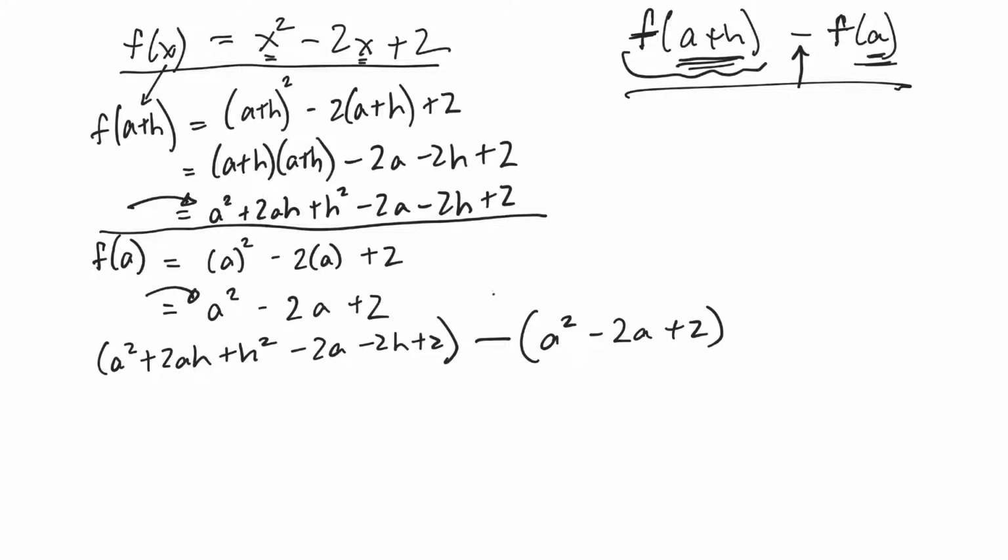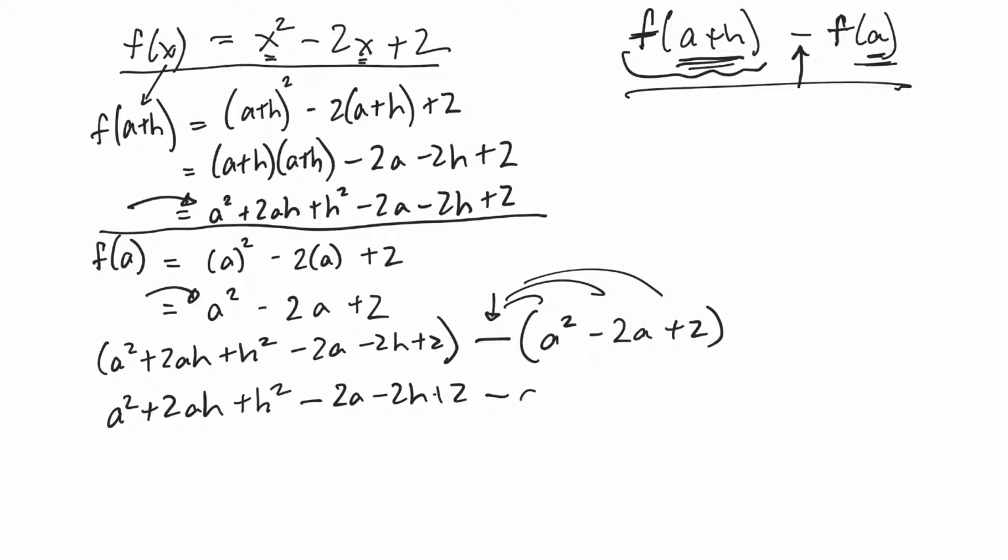This is a negative here, so I need to apply that to each term in the next thing. So I'll just drop brackets, leave the first one alone. 2a minus 2h plus 2 minus a squared plus 2a minus 2.